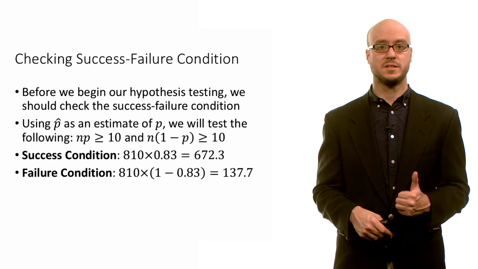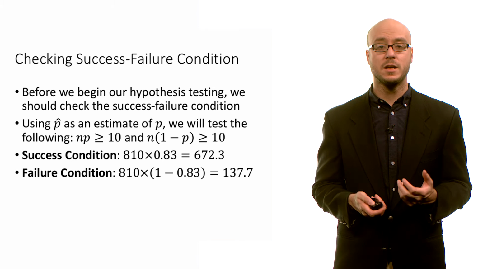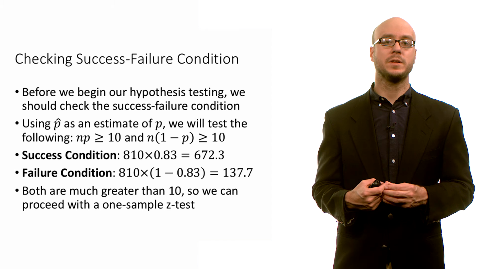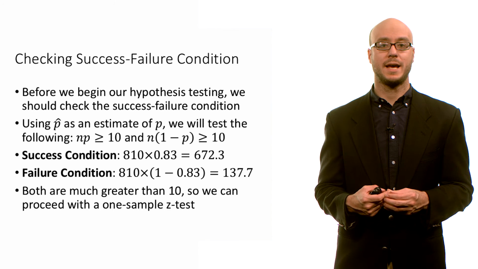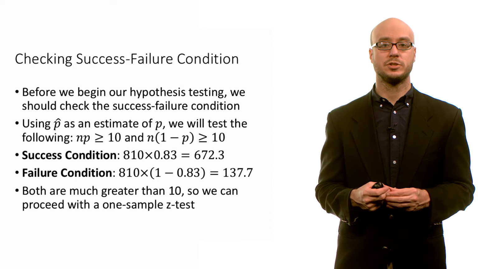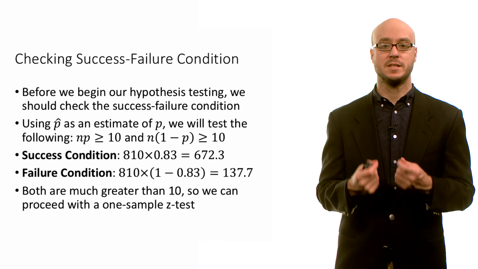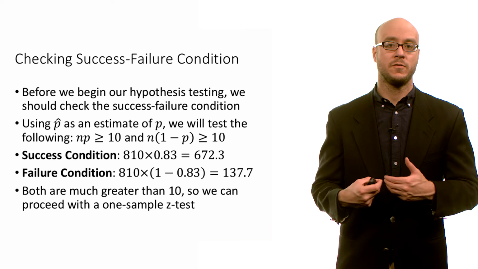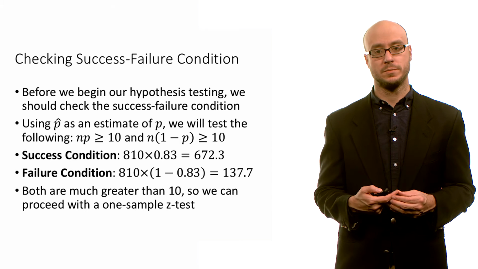The expected number of successes and the expected number of failures are both greater than 10, so we can be quite confident that the sampling distribution for the sample proportion p hat will be approximately normally distributed based on this sample size and based on this value of p hat for that population proportion p. So we're going to go ahead and conduct a one sample z test, which is based on the standard normal model of the sampling distribution.